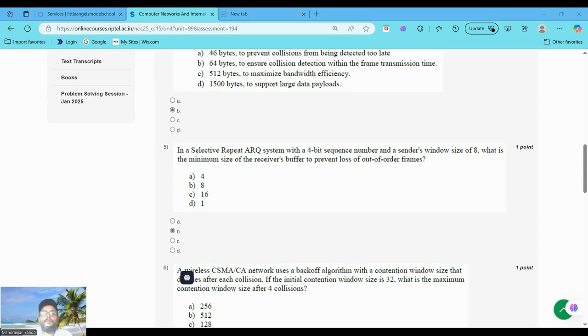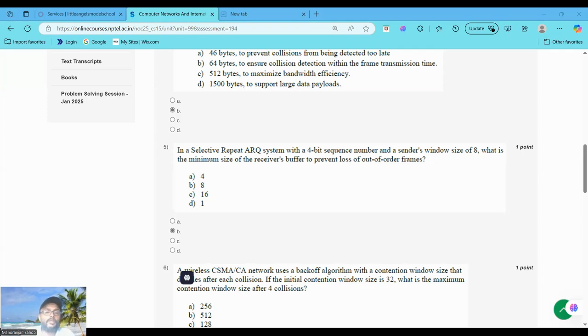If the receiver's window size were smaller, say 4, it might not have enough buffer space to store all out of order frames, leading to frame loss. The receiver buffer size must match the window size, which is 8 in this case. So if you choose option A, 4 is too small. If you choose 16, it is unnecessarily large. If you choose option D, 1 is insufficient for out of order frames. So the correct option is option B, that is 8.